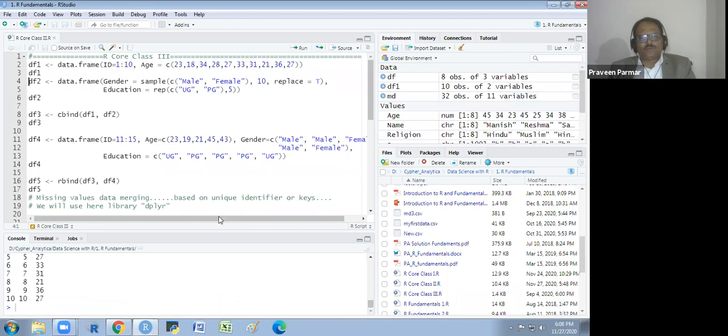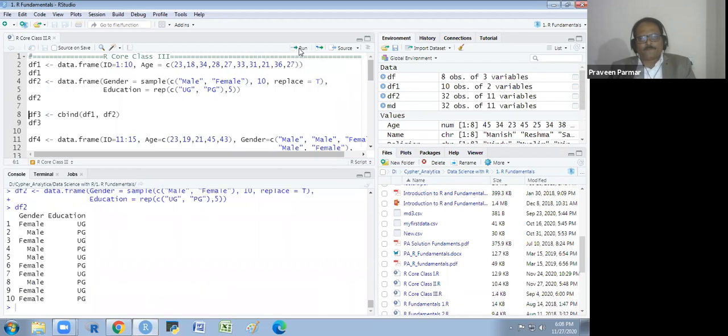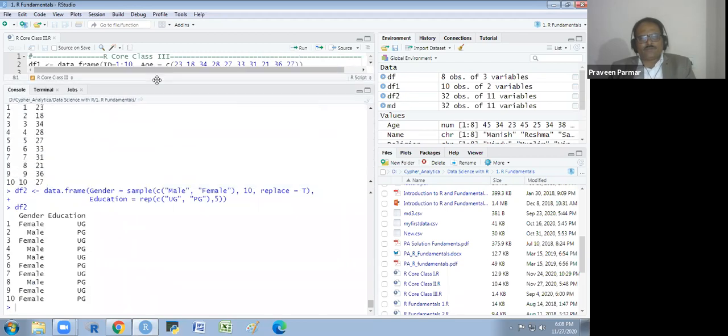And I will show you this data frame. Are you getting this one? The second data frame I am again making. One column is the gender. Here I am using the sample, male and female 10 times, replacement true. And for the education I am using the repetition function, 5 times. And I will show you this. So we have these 2 data frames.